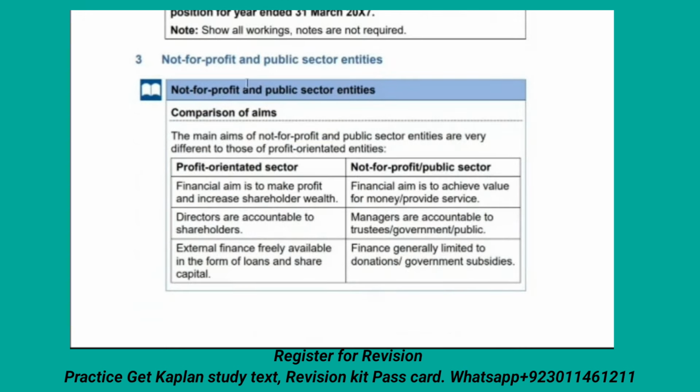Then not-for-profit and public sector entities are also required to show their published accounts. Comparing the aims of the profit-oriented sector and the non-profit-oriented sector, what is the difference? The profit sector aims to make a profit. Not-for-profit financial aim is to achieve value for money and provide services. Directors are accountable to shareholders in the profit sector, and managers are accountable to trustees, government and the public.